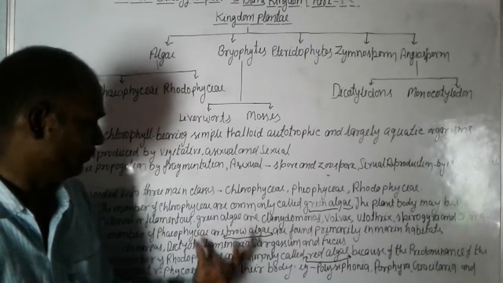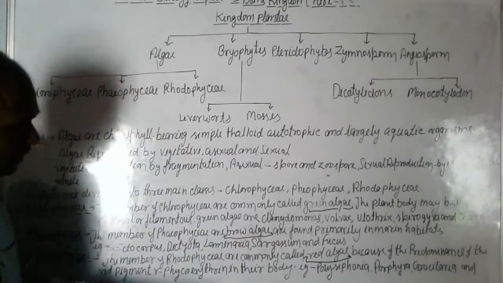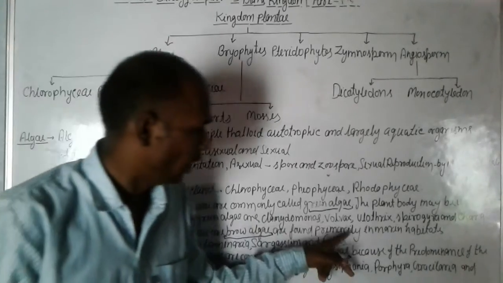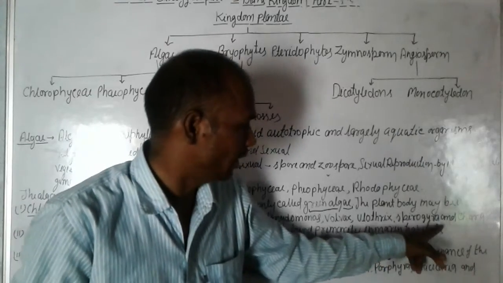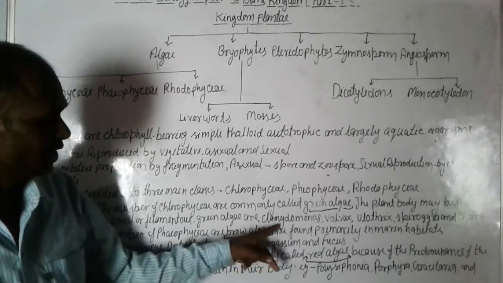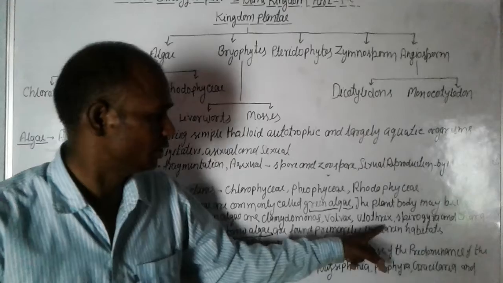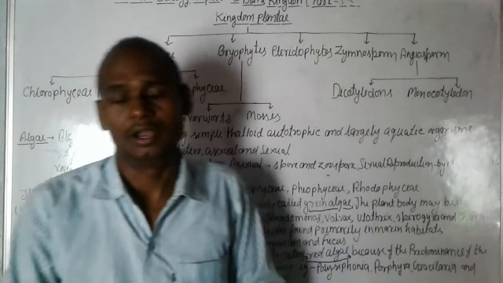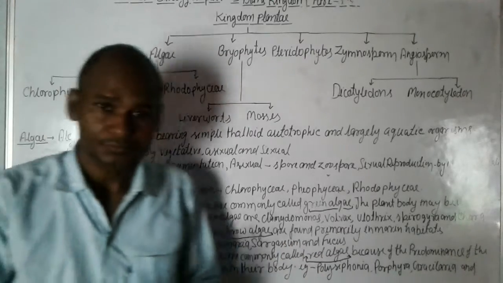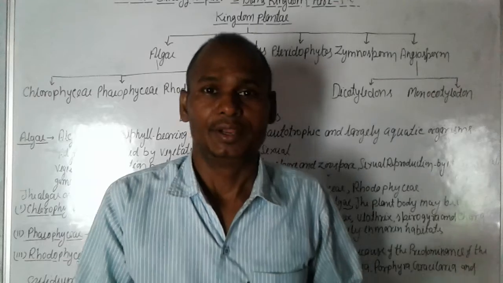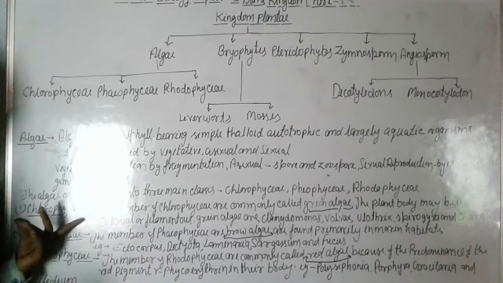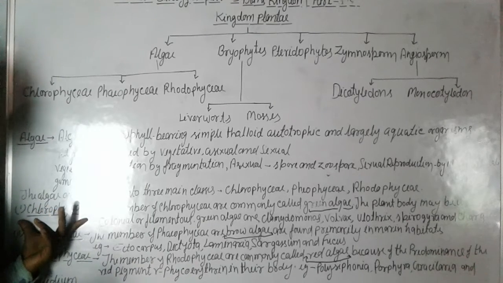Examples of green algae are Chlamydomonas, Volvox, Ulothrix, Spirogyra and Chara. Each belongs to the class Chlorophyceae because they are green in color.